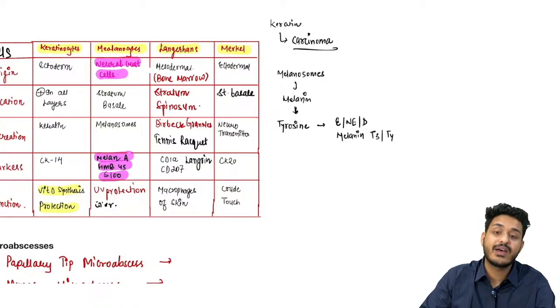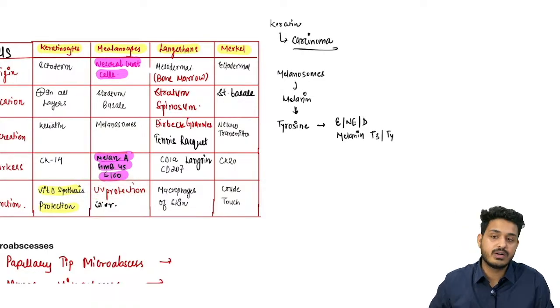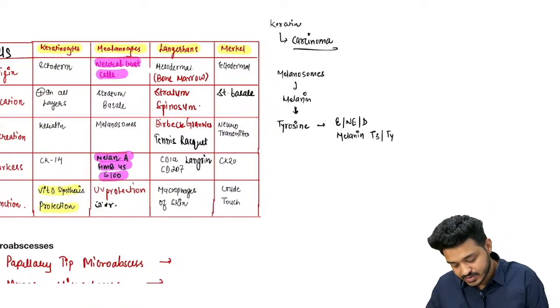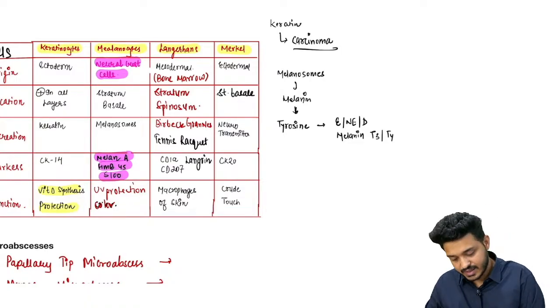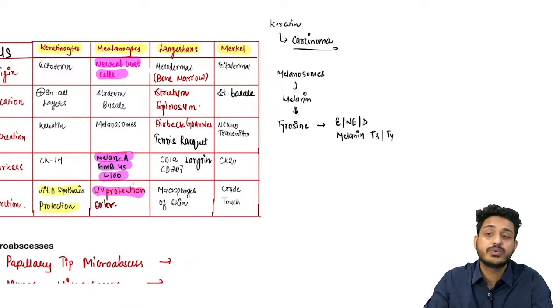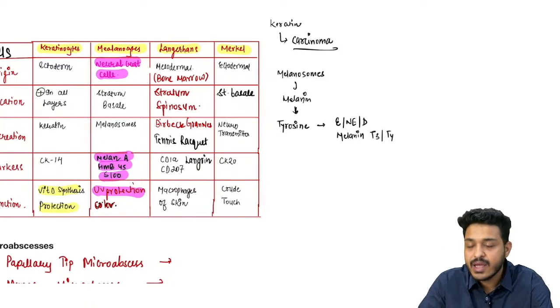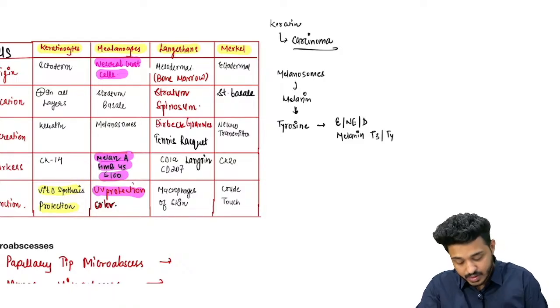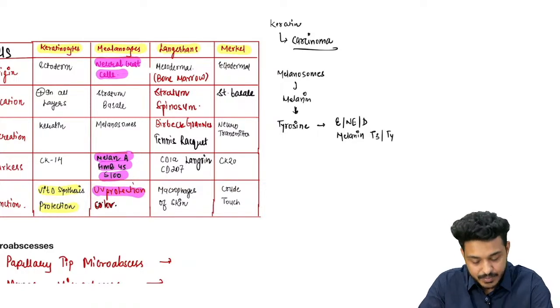So those people who already have black color, they are protected because they have enough amount of melanin, and that is going to protect their skin, right? Another thing, it is going to give you the color, right? So these are the two important things they have asked. From melanocyte, two questions have been asked previously. One is about neural crest cells. Second, the most important markers are Melan A, HMB 45. These two are important. S100 is non-specific, right? And the third question they have asked is going to be what? UV protection. UV protection is another important thing, right?